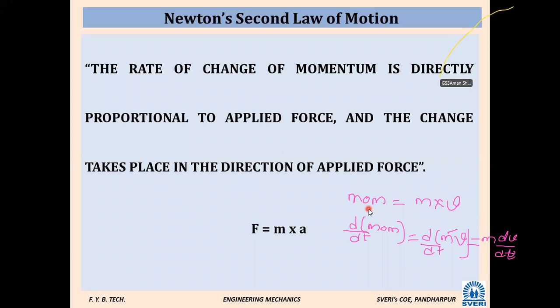As per the definition of Newton's second law of motion, the rate of change of momentum is d by dt of m into v.